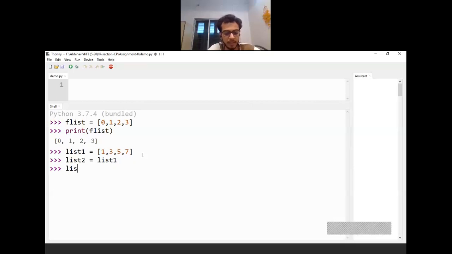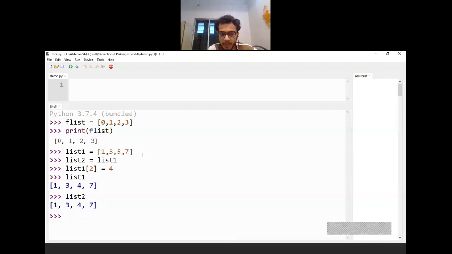If I make a change in list 1 of 2 as 4, and get list 1, the change has been reflected. So 5 was replaced by 4 in list 1. Our question was whether list 2 has also been affected. The answer is yes, because the list is of the mutable type. Whatever change you make using one name will also reflect in the other. So if you observe list 2, the change was also reflected.